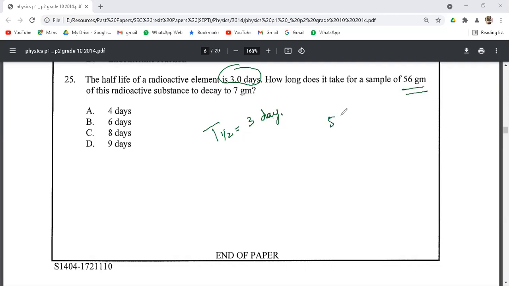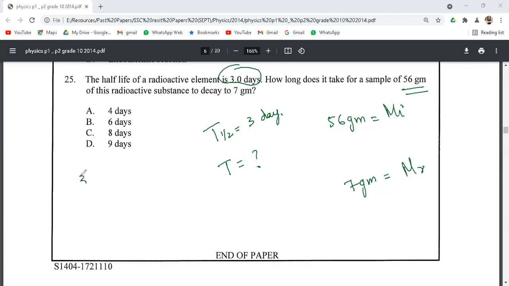So the initial quantity is 56 grams and the remaining quantity is 7 grams. We have to find the time it takes for 56 grams of that substance to reduce to 7 grams.